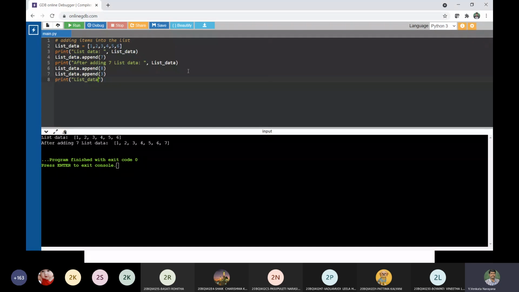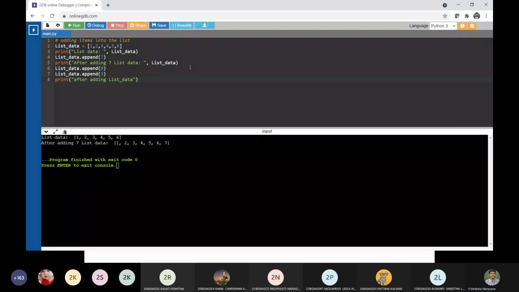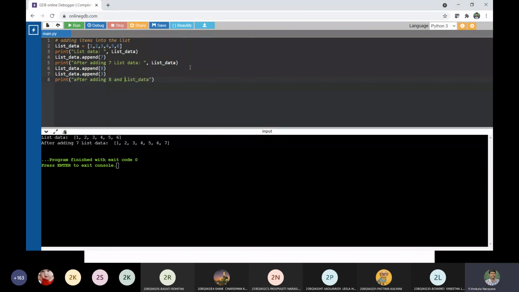List data. That is after adding 8 and 3. Now see here, what is the value after adding 8 and 3? Is this clear? Whatever data I would like to append, each and every item will be added at the end of the list. Is that clear? Yes, sir.